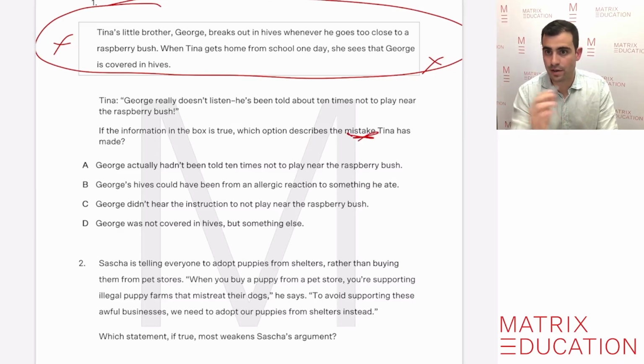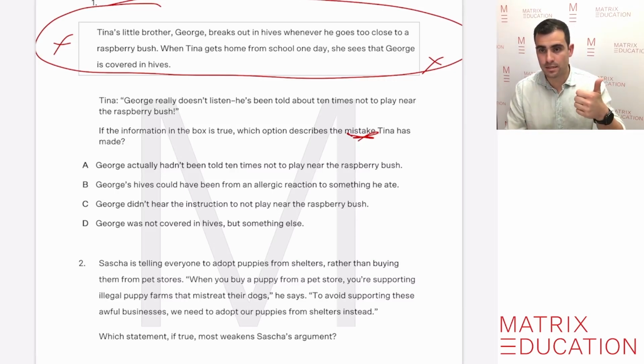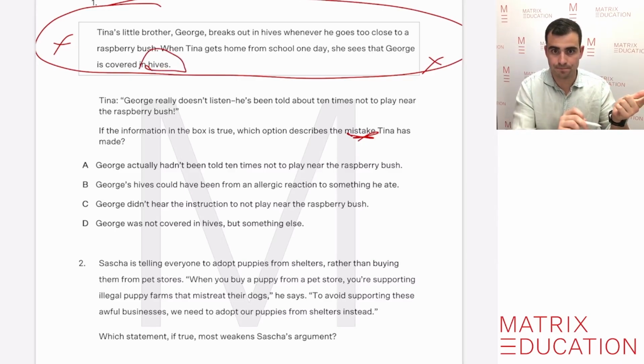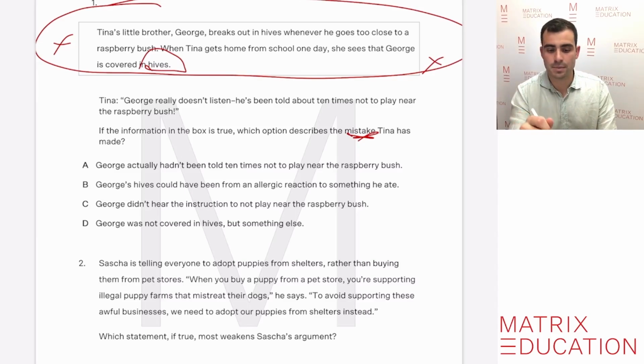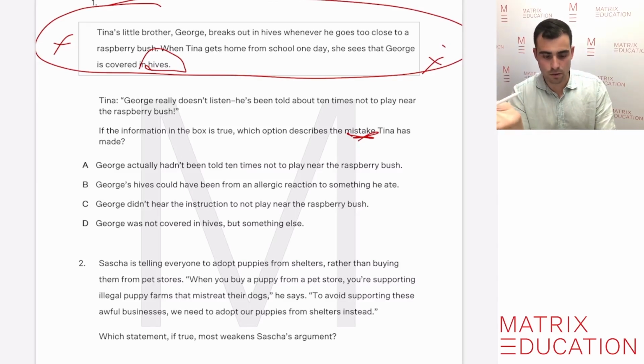All right, so we're going to evaluate the reasoning based on the logic. Remember, if George plays in the raspberry bush, he has hives. And he definitely has hives. Okay, so A, George hadn't been told 10 times not to play near the raspberry bush. It's really not information that we're getting in the box, so we don't know if that is a mistake that was made or not.